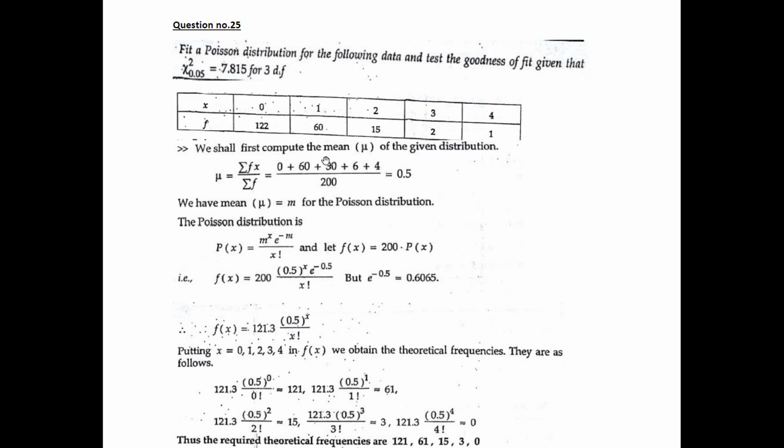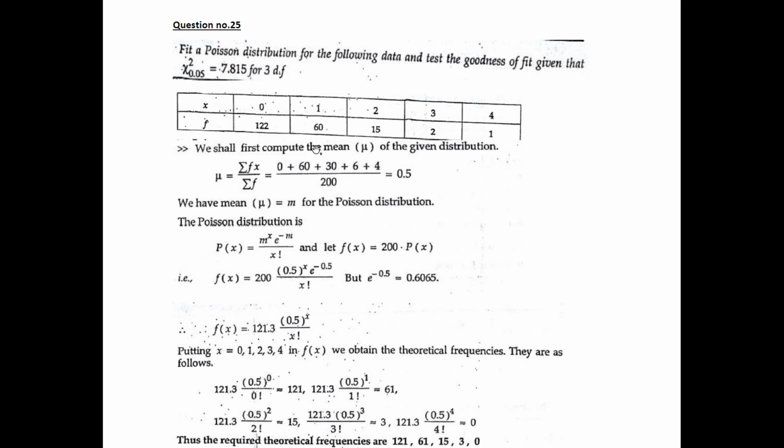Fit a Poisson distribution for the following data and test the goodness of fit, given that chi-square at 0.05 is 7.815 for 3 degrees of freedom. Here the values are given. We have to fit a Poisson distribution.